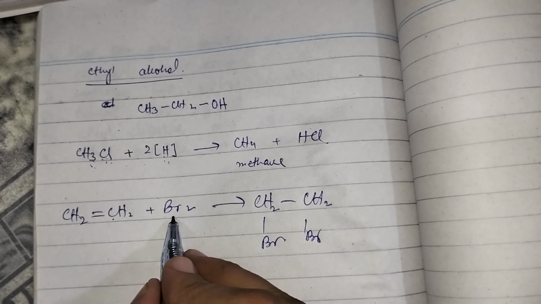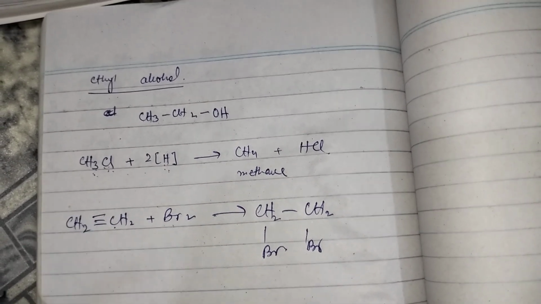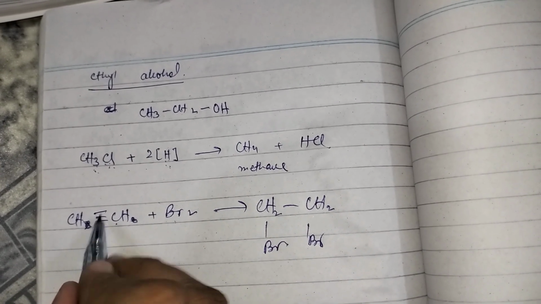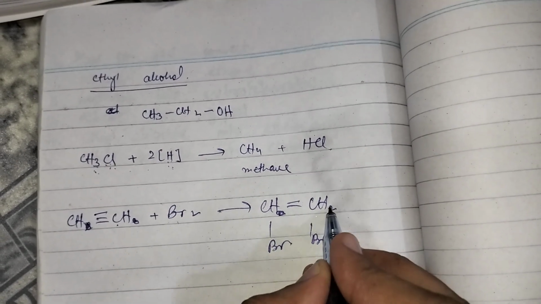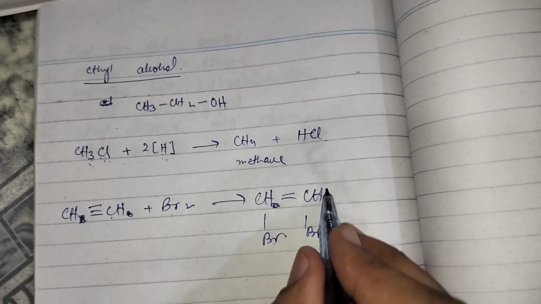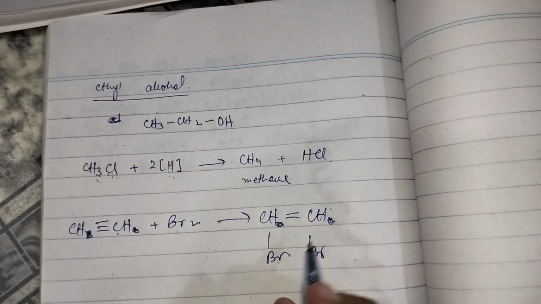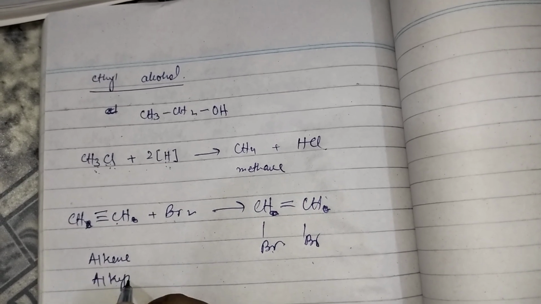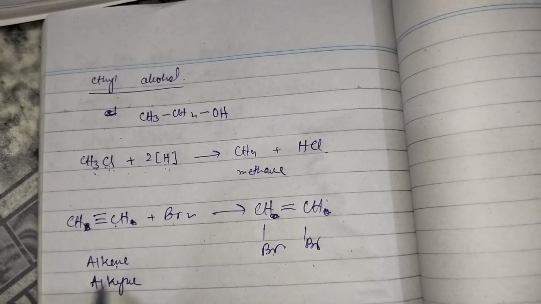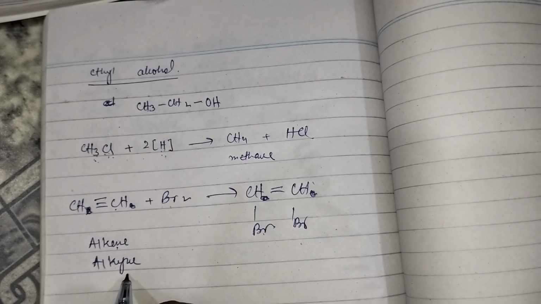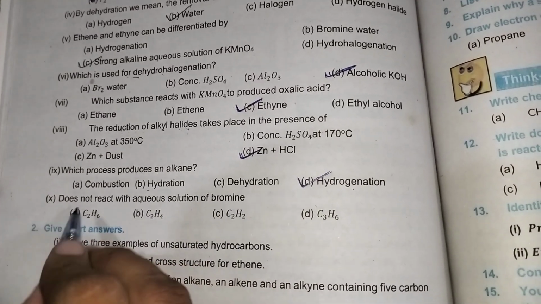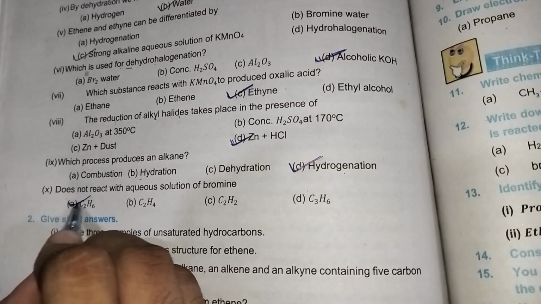It also reacts with triple bond compounds. When it reacts with a triple bond compound, it converts the triple bond into double bond, and one bromine is attached to one carbon and the second bromine is attached to the second carbon. So bromine can react with any member of alkene and alkyne. When it reacts with alkene, it converts double bond into single bond. When it reacts with alkyne, it converts alkyne into alkene. So in this blank, bromine water cannot react with C2H6, it is ethane.